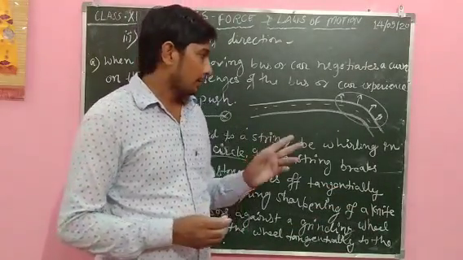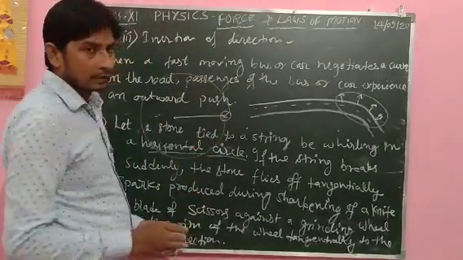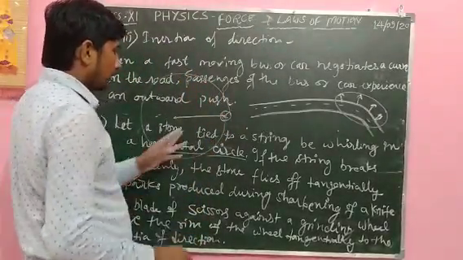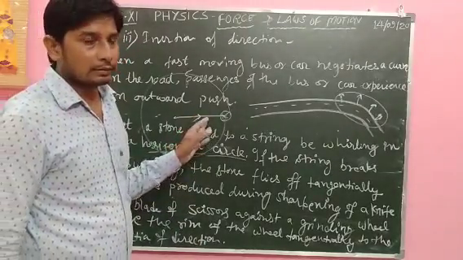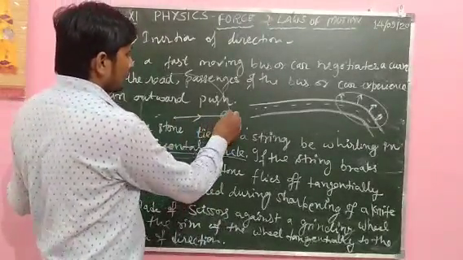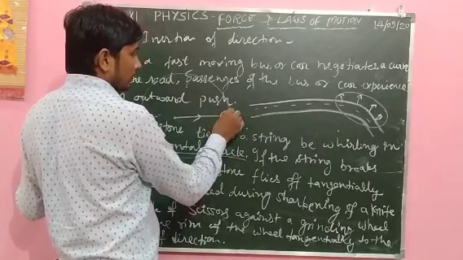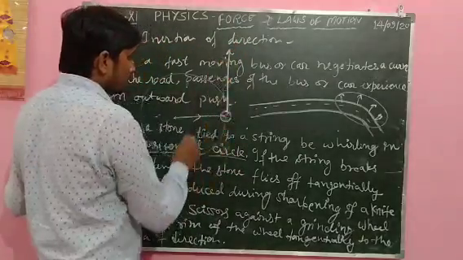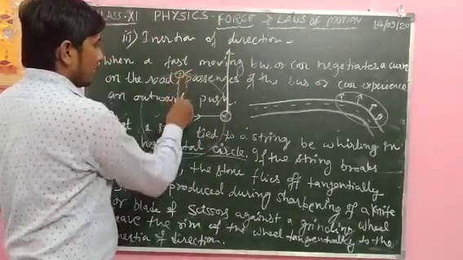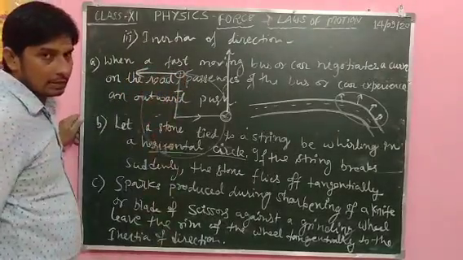It means if it rotates in this direction and the string suddenly breaks, then what will happen? If the string breaks at this position, it will move in this direction. If it breaks at this position, it will move in this direction.